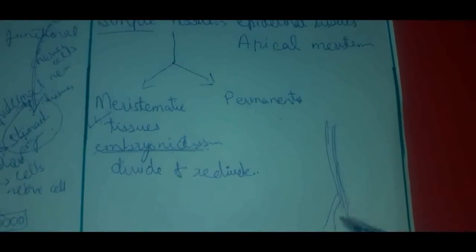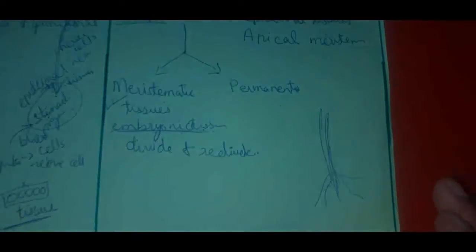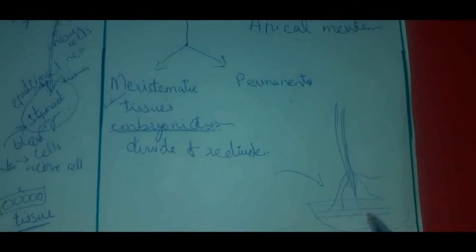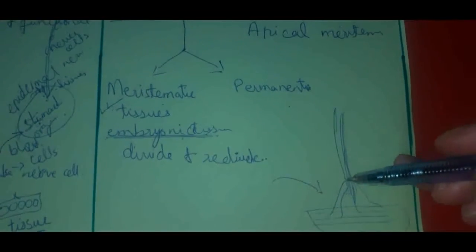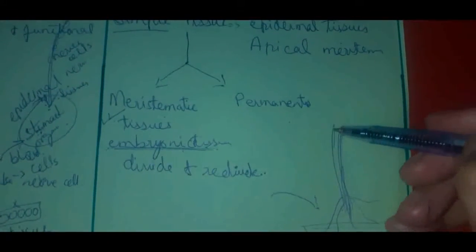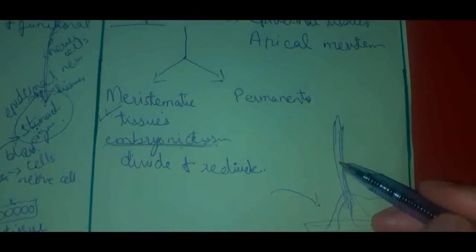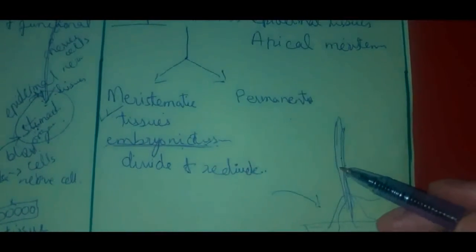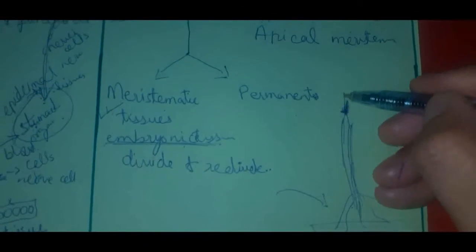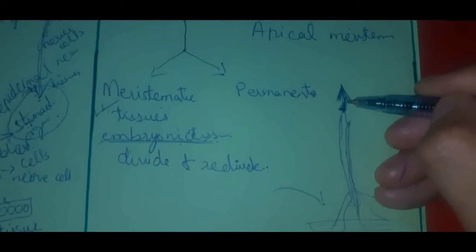For example, it's a tree or it's a plant, right? When we give it water, the plant absorbs it. Obviously, it has to absorb. So the plant will ultimately, after some days, grow. From where does the plant grow? Does it grow from this portion? Obviously no, never. The plant grows from the top, from this portion. It goes in an upward direction.